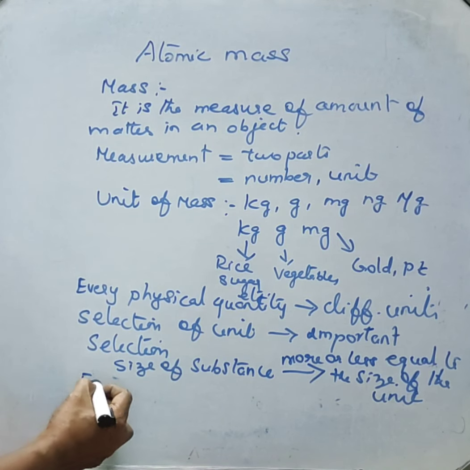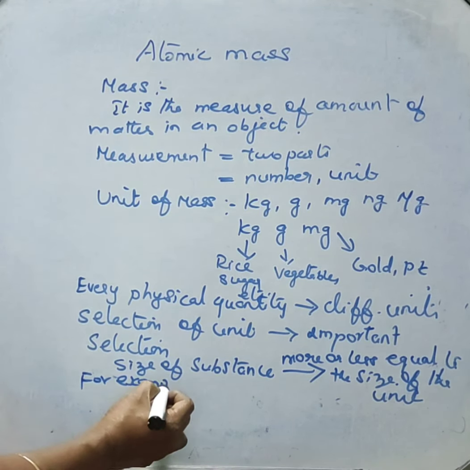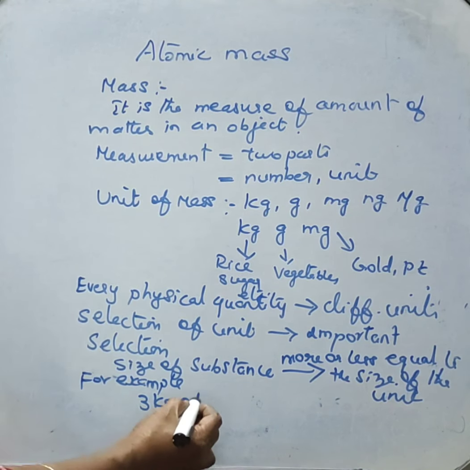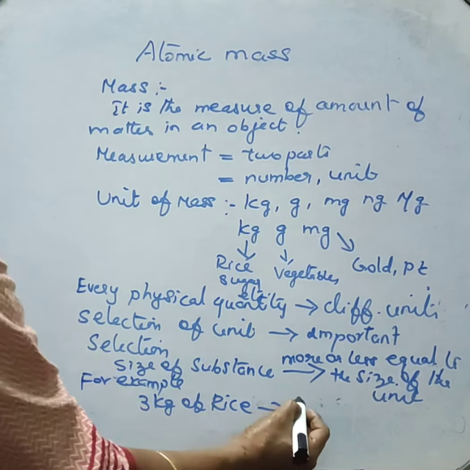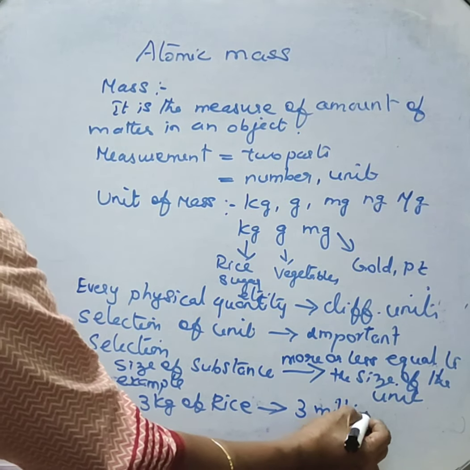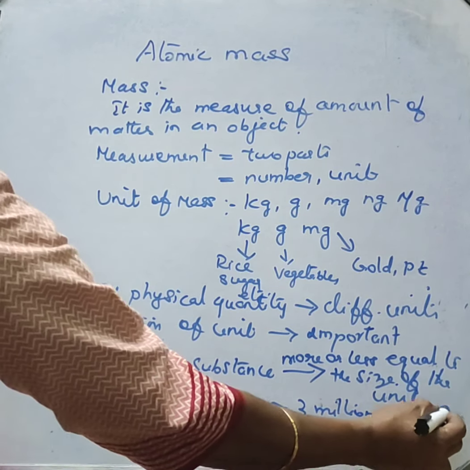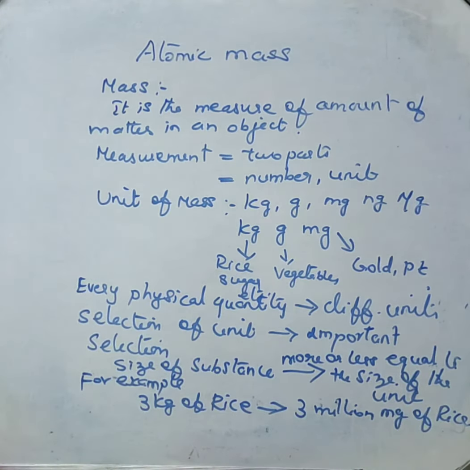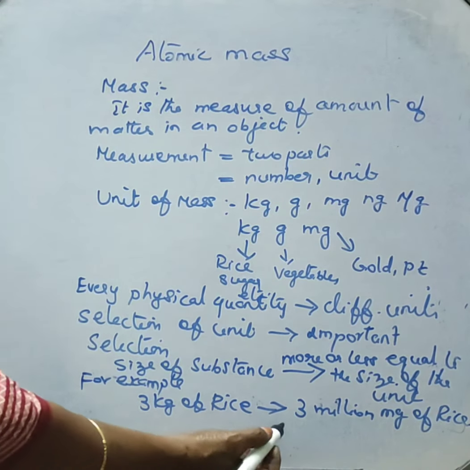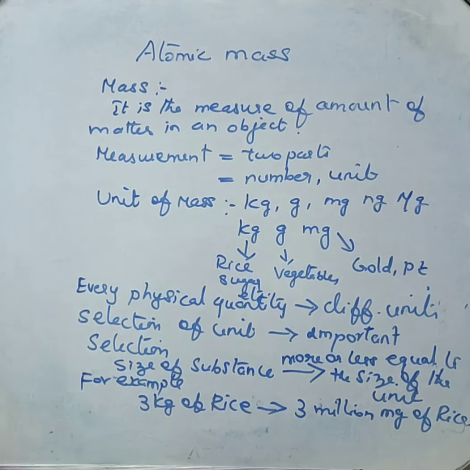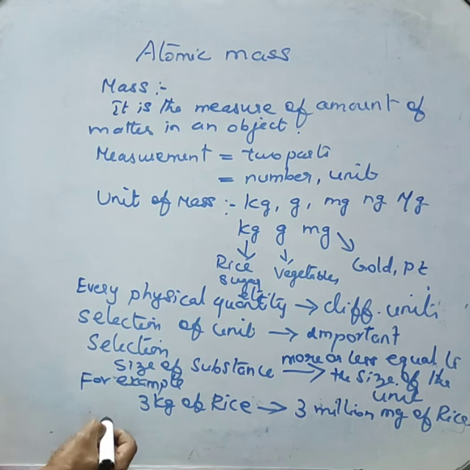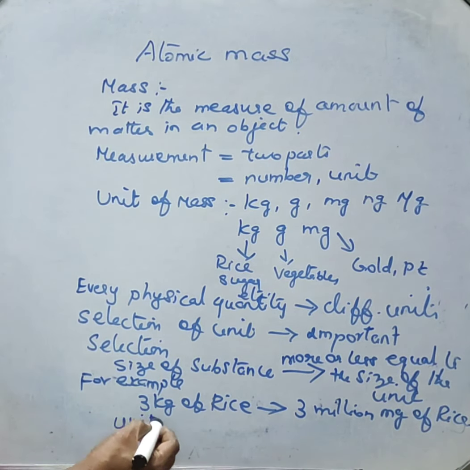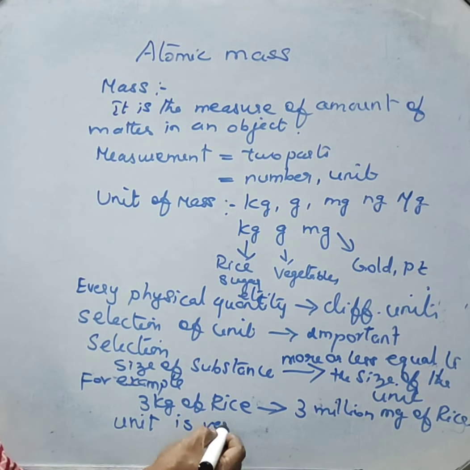For example, we are going to buy 3 kilogram of rice, but I ask the shopkeeper for 3 million milligram of rice. It is meaningless. He cannot understand what 3 million milligram of rice is. So it is not possible for the shopkeeper to understand the mass. So selection of unit is very, very important.